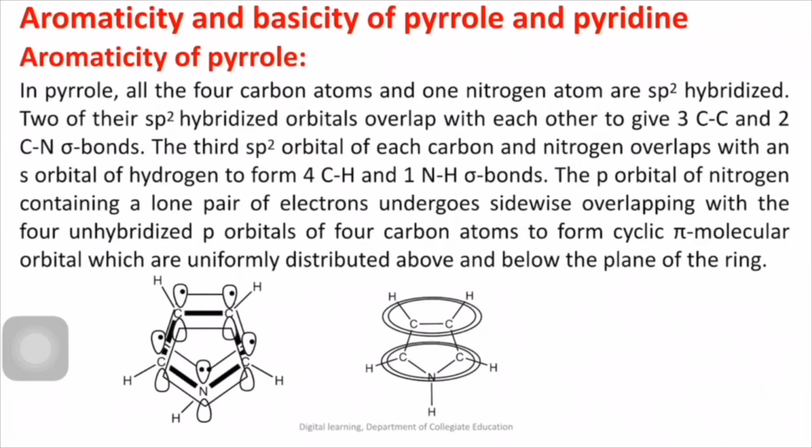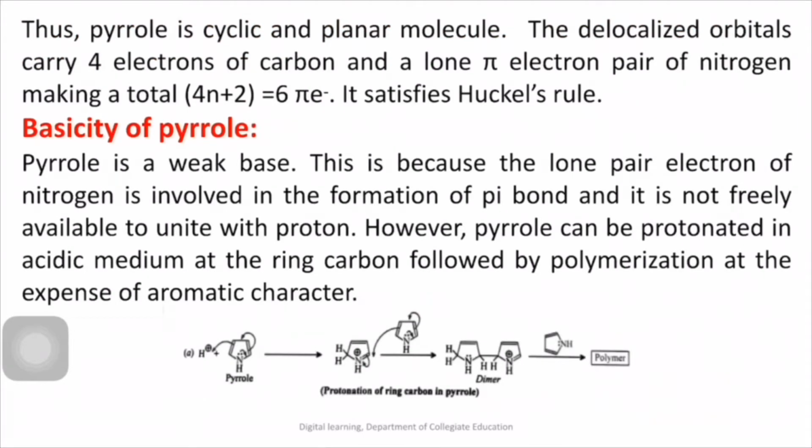Next, whether it is aromatic or not. So, we know that aromatic compounds should satisfy Huckel's rule. Huckel's rule is nothing but an aromatic compound must contain 4n plus 2 pi electrons. So here, if you calculate the 4n plus 2 pi electrons for pyrrole, it will come to 6. That means 4 electrons from carbon and 1 pi electron pair of nitrogen. So totally 6 electrons. This indicates pyrrole is aromatic.